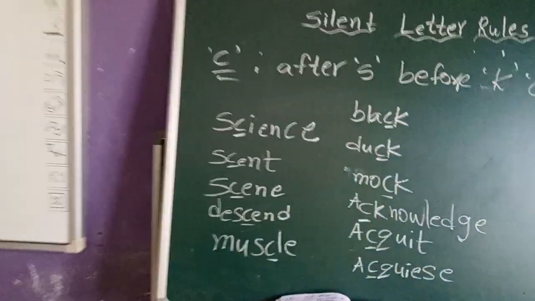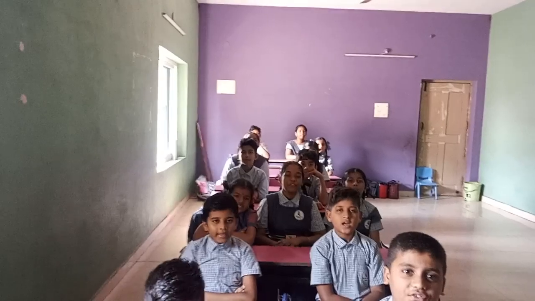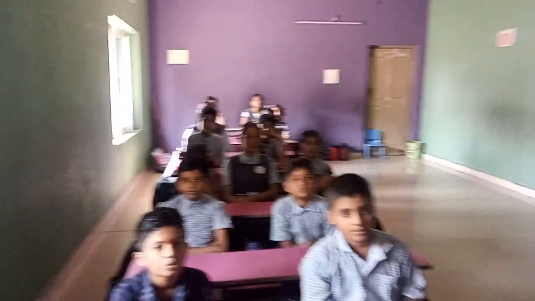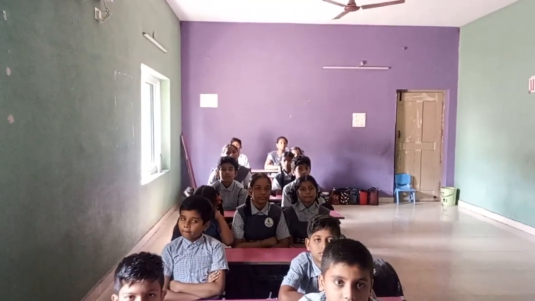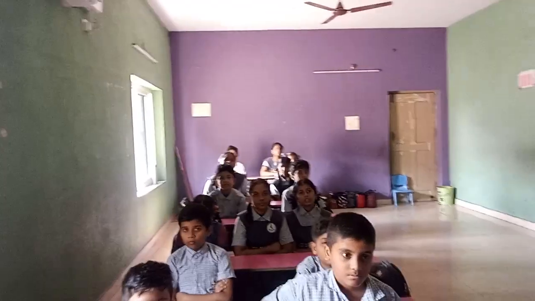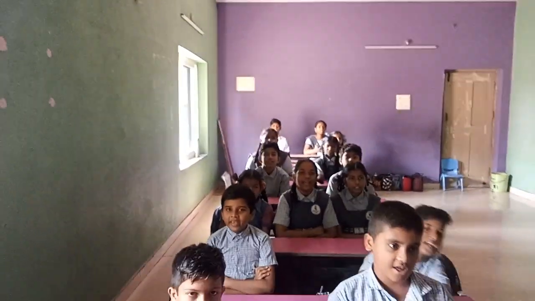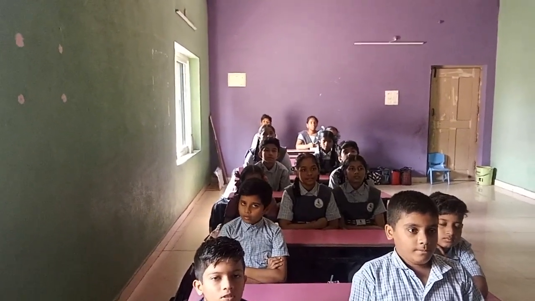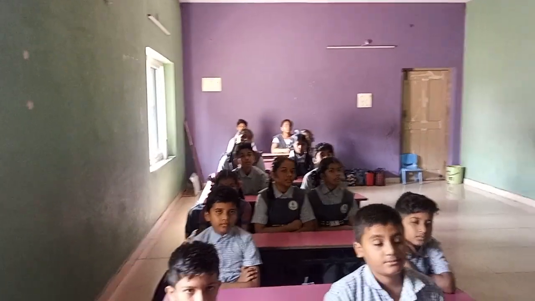Now tell me the C rule. When is C silent? After S, before K and Q. Very good. Now we are going to learn when D is silent. D is silent before the letter G. If D comes before the G, then we have to pronounce or not pronounce D? We should not pronounce it. It will be silent.